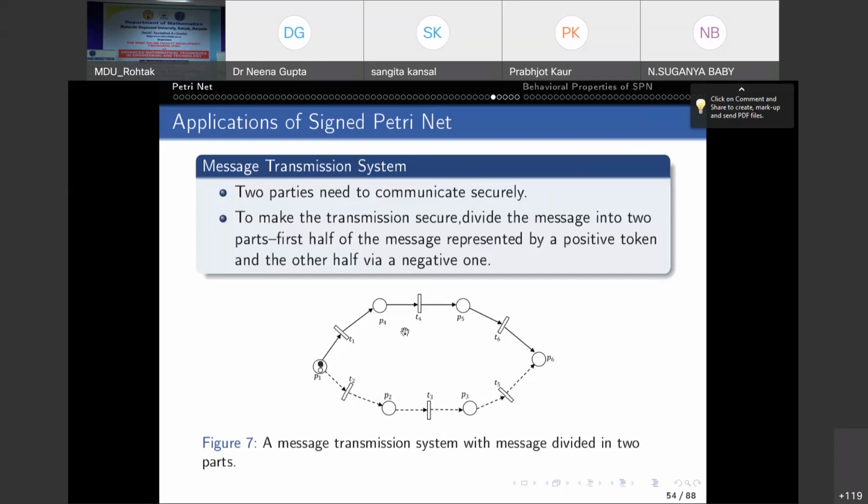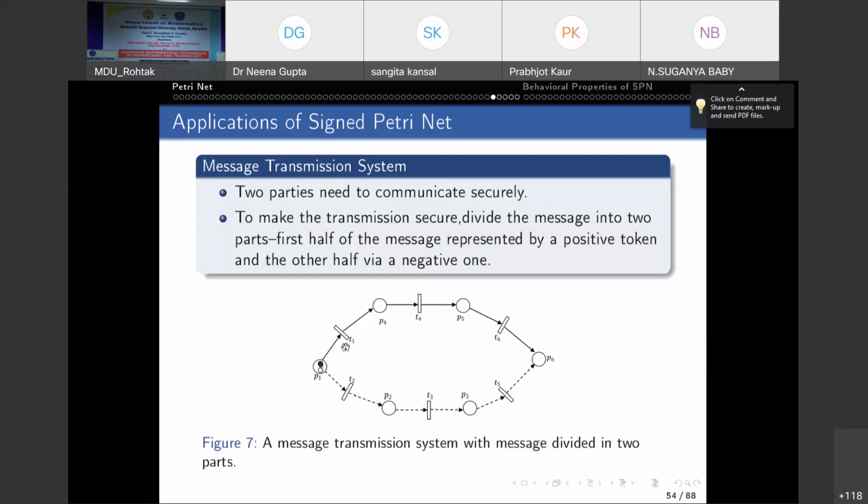Now see in this figure, the message is divided into two at place P1, which is the source of the message. The positive token means the first half of the message and the negative token means the second half. The first half, the positive token, enables the transition T1. The number of positive arcs from P1 to T1 should be less than or equal to the number of positive tokens in this place, which is 1. The arc is 1, the positive token is 1, so T1 is enabled.